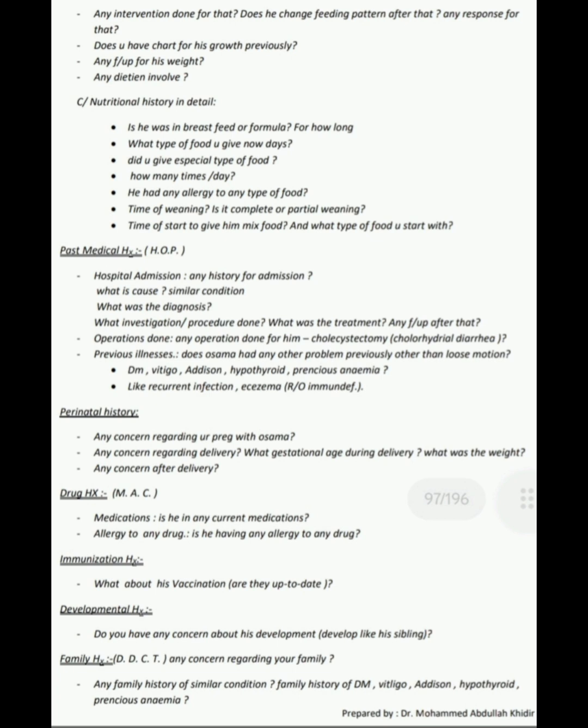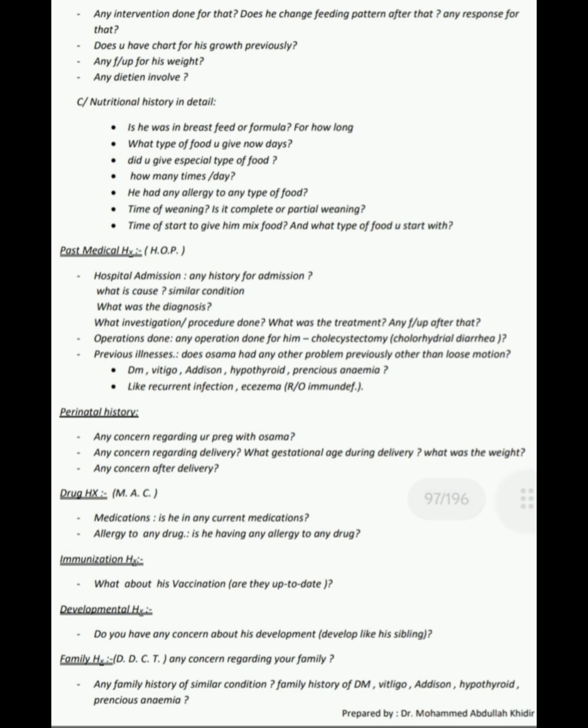Now the nutritional history in detail. Was he breastfed or on formula? For how long? What type of food do you give nowadays? Did you give a special type of food? How many times per day? Does he have any allergy to any type of food? Time of weaning: is it complete or partial weaning? Time you started to give him mixed food, and what type of food you started with.